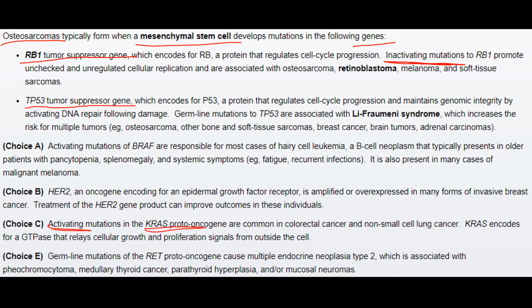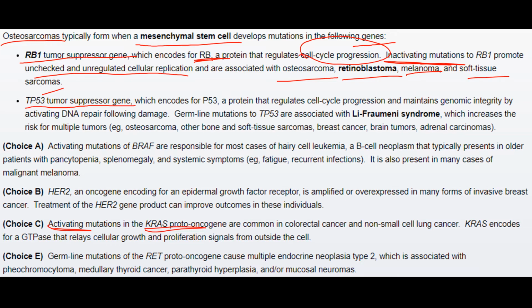So coming back to the genes that lead to osteosarcomas, they are the RB1 tumor suppressor gene and the TP53 tumor suppressor gene. The RB1 tumor suppressor gene encodes for RB, a protein that regulates cell cycle progression. Inactivating mutation of this gene promotes unchecked and unregulated cellular replication, and leads to many cancers like osteosarcoma, retinoblastoma, melanoma and soft tissue sarcomas.